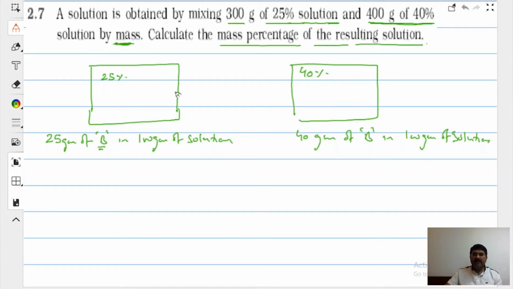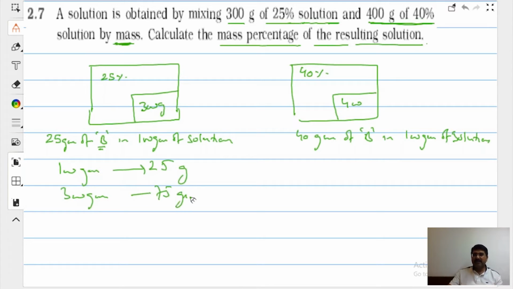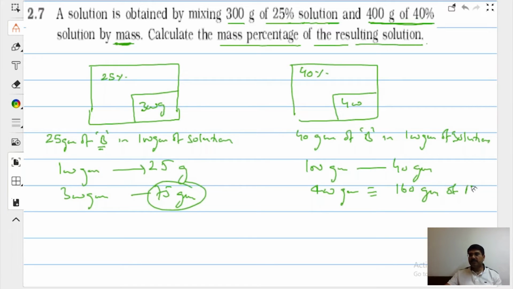So now I have given how much? I have given 300 gram of this. I have given you 400 gram of this. So 100 gram contains how much? 25 gram. 300 gram of this will be containing how much? 75 gram. Same here, 100 gram will contain how much? 40 gram, and 400 gram will contain how much? 160 gram of solute.